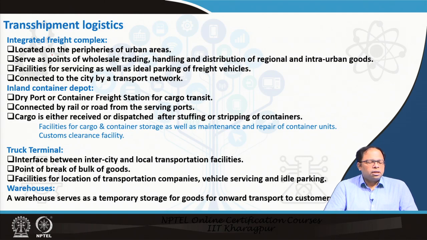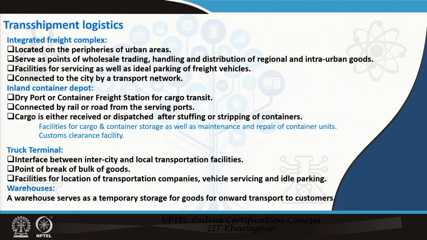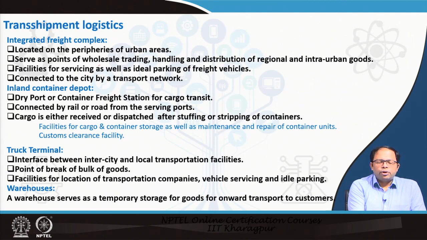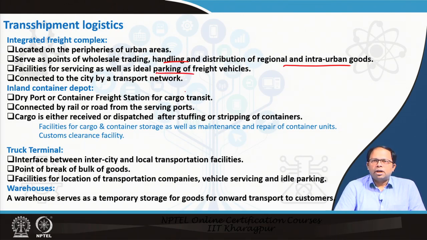When we talk about transshipment, there are different forms of centers, like integrated freight complexes. These are located at the periphery of the urban areas. They serve as a point of wholesale trading, handling and distribution of regional and inter-urban goods, and they provide facilities for servicing as well as for parking of freight vehicles, and they are connected to the city by a road network. So this is one form of a goods exchange center, you can say.